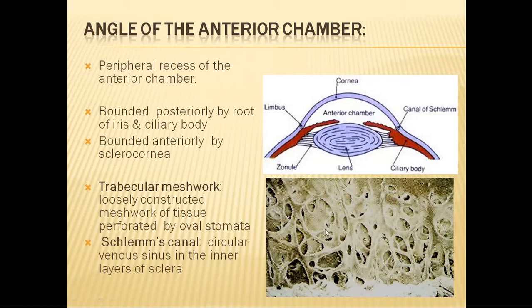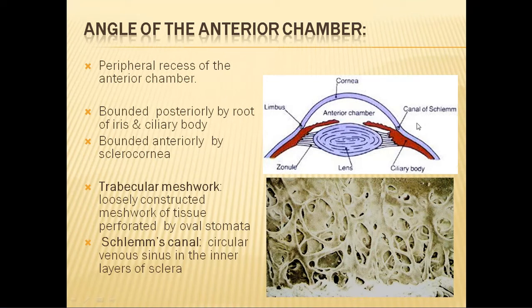This is an electron microscopic picture of the trabecular meshwork shown in zoom. At this level, the most important structure in the angle is the trabecular meshwork. And at this same level, outside the angle, within the depths of the sclera, we have a small circular venous sinus called the canal of Schlemm.